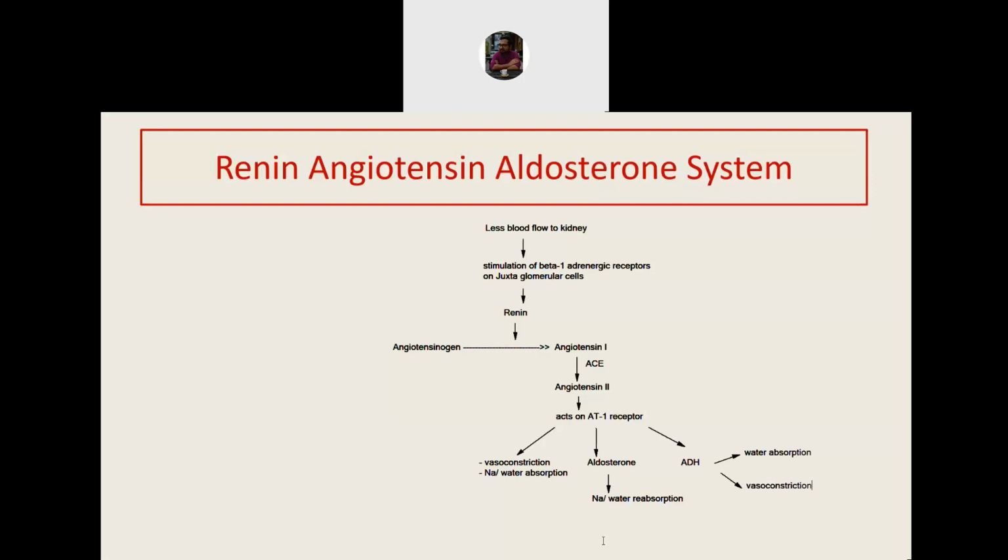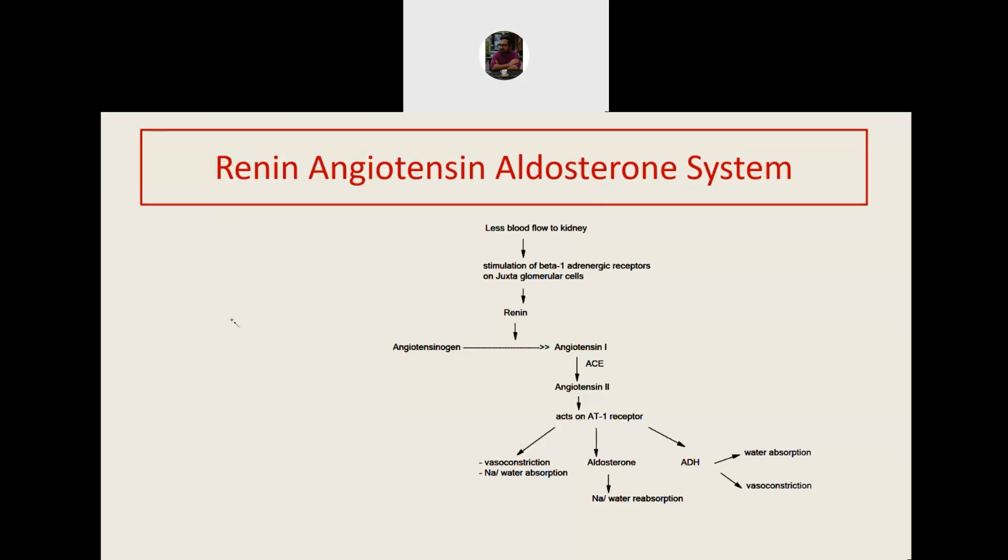The net effect is an increase in sodium and water of the body, which increases the cardiac output, and vasoconstriction, which increases the peripheral resistance. So finally, the blood pressure rises. So this is how a falling blood pressure can respond with the help of the renin-angiotensin system.